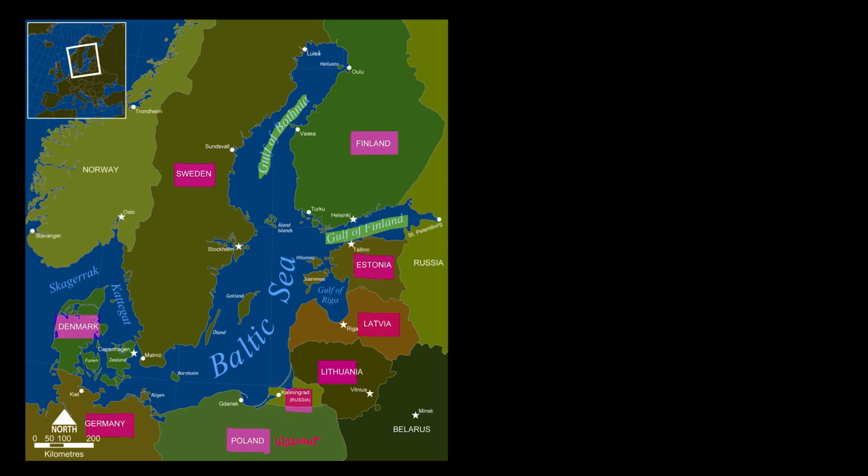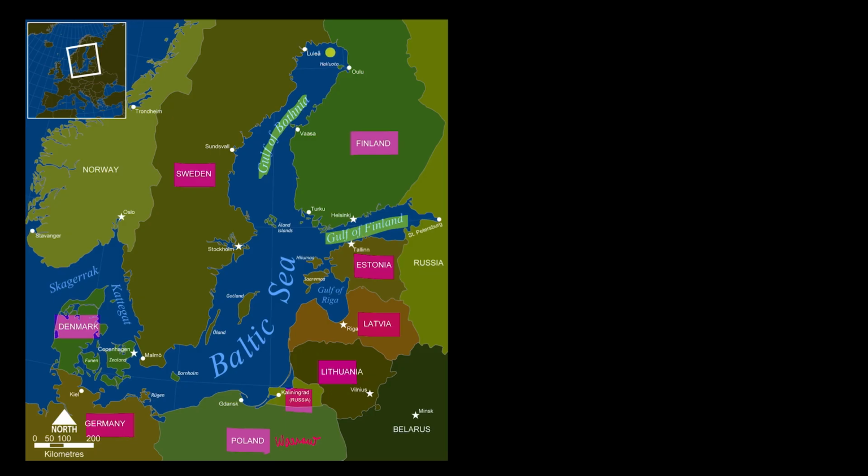Russia is also connected to the Baltic Sea with the Gulf of Finland, and this is St. Petersburg of the Russian mainland. Then Poland, Germany, and Denmark. So in a clockwise order, it is Denmark, Sweden, Finland, Russia, Estonia, Latvia, Lithuania, Poland, and Germany. So these are the countries encompassing the Baltic Sea.